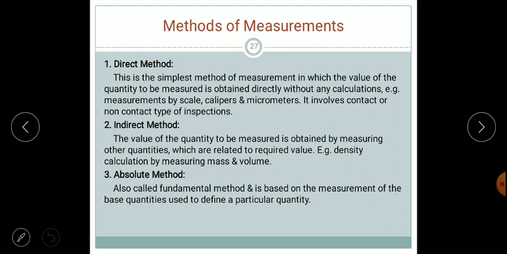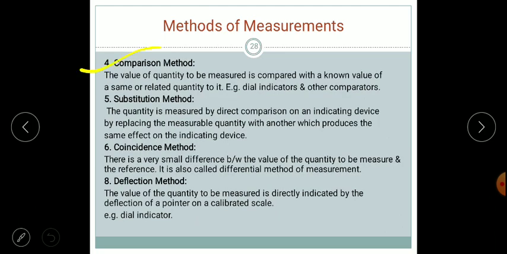So, methods of measurement. The first one is direct measurement, in which direct contact is made with the instrument, that is scales, calipers, micrometers, contact type, non-contact type. Second, we have indirect measurement, in which one value is measured and then converted into some other value. Third, we have absolute measurement, that is measuring the fundamental values. Next, we have comparison: get one value and compare it with other values, which is done with the help of a number of comparators, and likewise we have different methodologies.